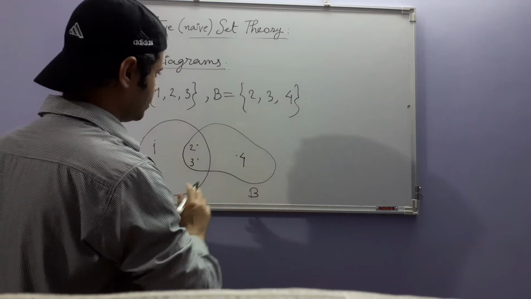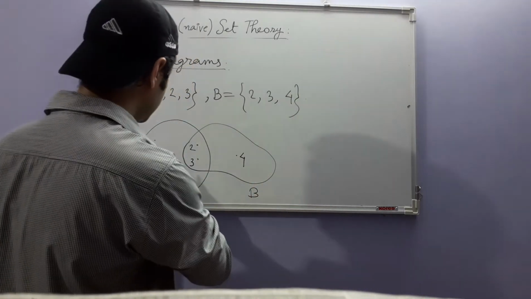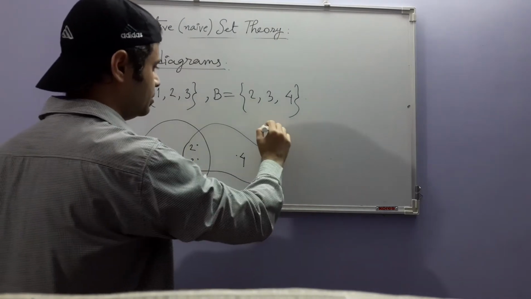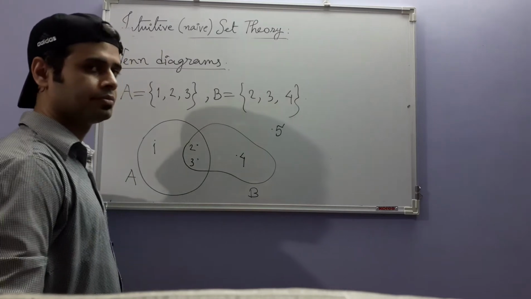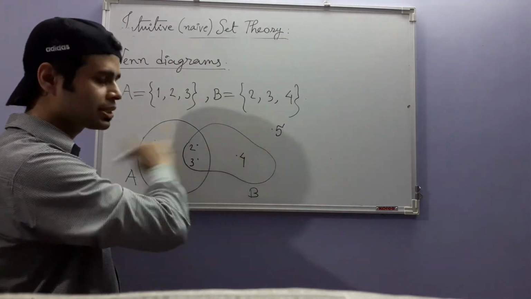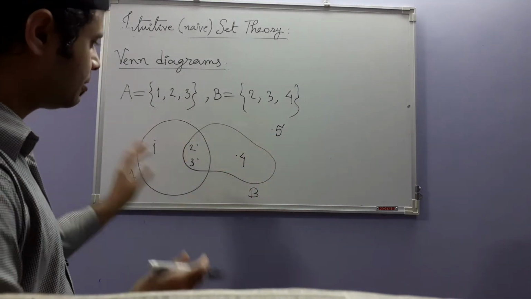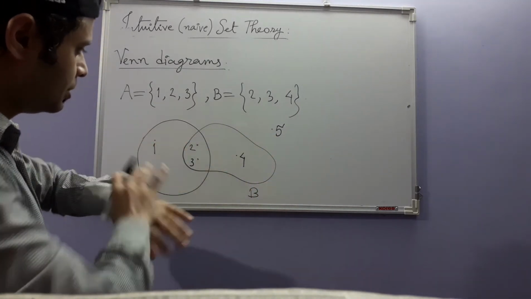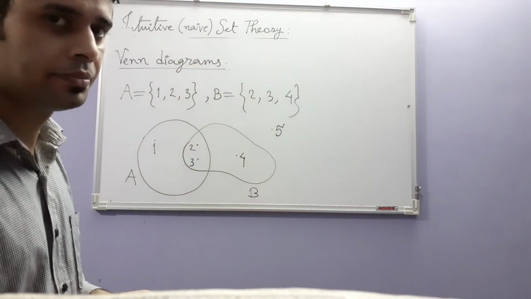Now for example, I also have the number 5, which is neither in A nor in B. So I will write 5 here. This point represents the element 5 which lies outside both A and B. So this is the Venn diagram of these two sets together.